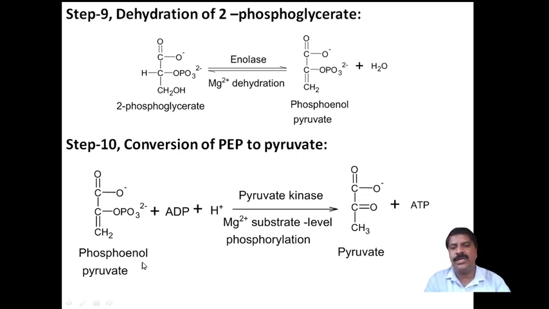Phosphoenolpyruvate reacts with ADP, and with the enzyme pyruvate kinase in the presence of magnesium 2+, substrate level phosphorylation takes place and it is converted into pyruvate with liberation of an ATP molecule.